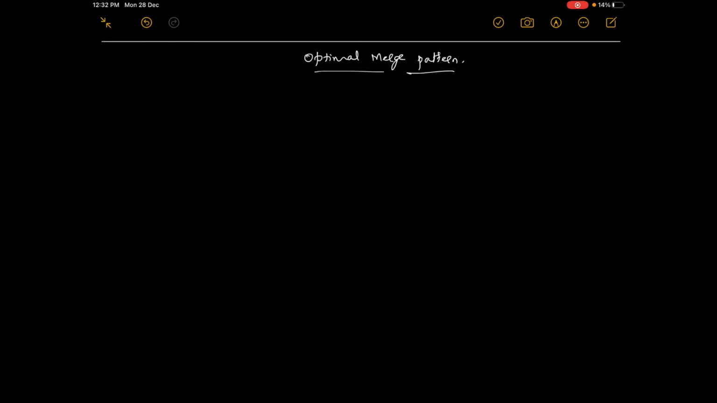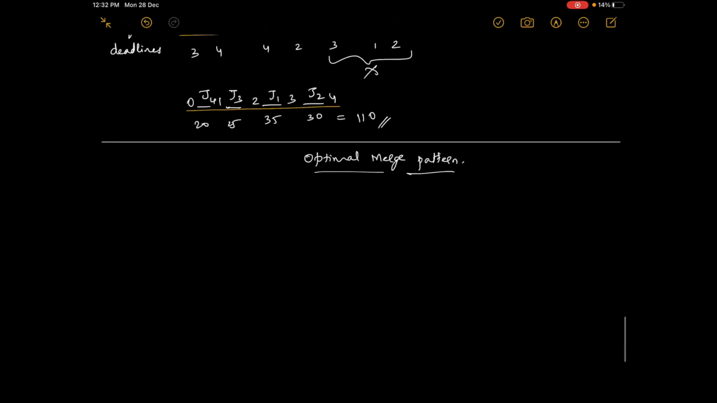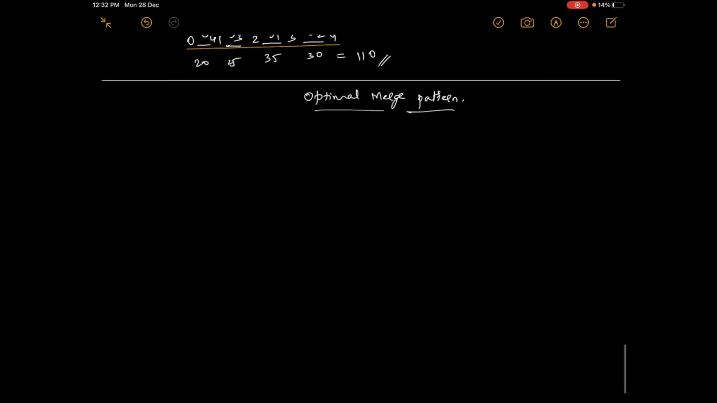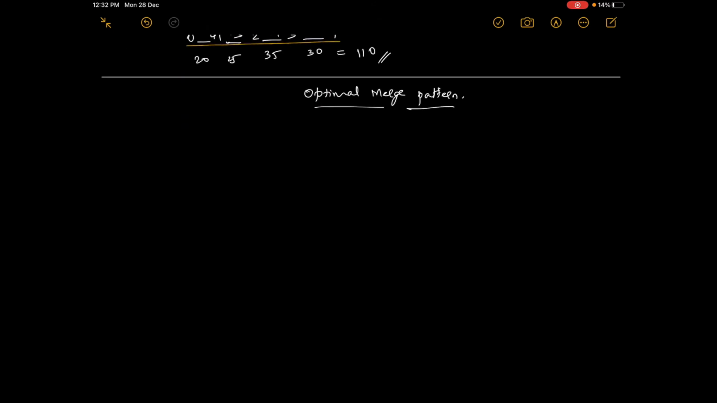Now we shall see optimal merge pattern. This is one of the problems where we are solving it using the greedy method. So two problems we are seeing on the greedy method: the one you have seen now, job sequencing with deadline, and here, optimal merge pattern. So we know what is merging.